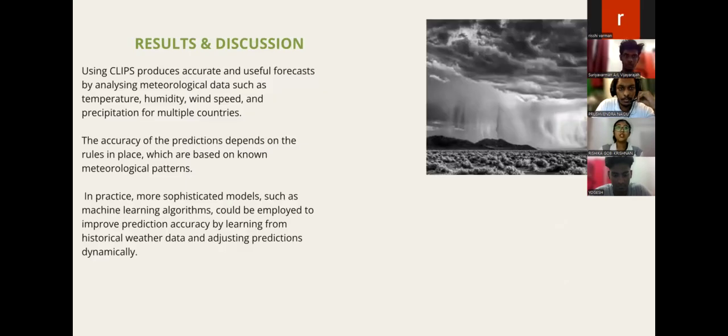Using CLIPS produces accurate and useful forecasts by analyzing meteorological data such as temperature, humidity, wind speed, and precipitation for multiple countries. The accuracy of predictions depends on the rules in place, which are based on known meteorological patterns. In practice, more sophisticated models such as machine learning algorithms could be employed to improve prediction accuracy by learning from historical weather data and adjusting predictions dynamically.